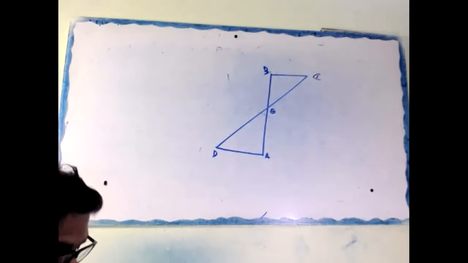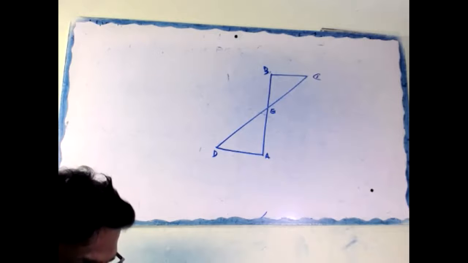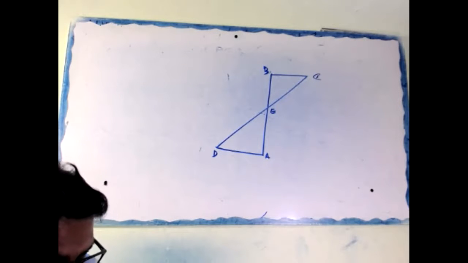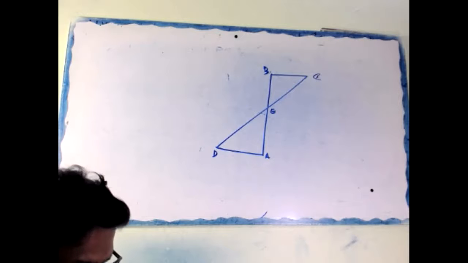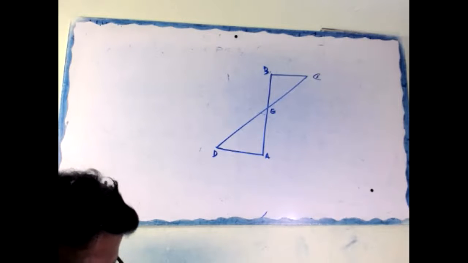Clear now? Question again. AD and BC are equal perpendiculars to the line segment AB. Show that CD bisects AB.